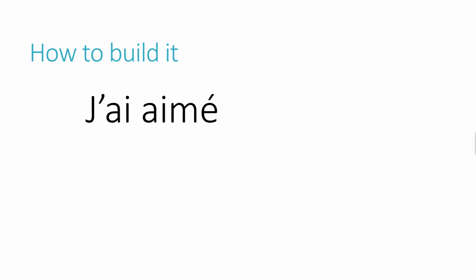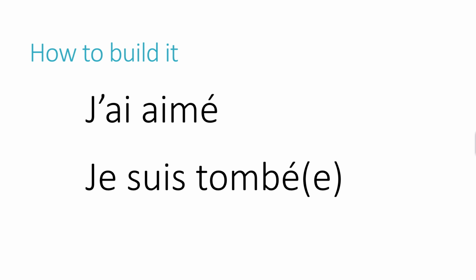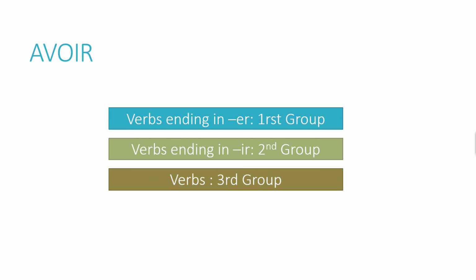We've just seen that we have the auxiliary verb to have. We have an additional difficulty here, because in French we also have a second auxiliary verb, the verb to be, to build the passé composé. So here, for example, je suis tombé, I have fallen or I fell, is the passé composé, correct, with to be as an auxiliary verb. Let's see first the auxiliary verb avoir.